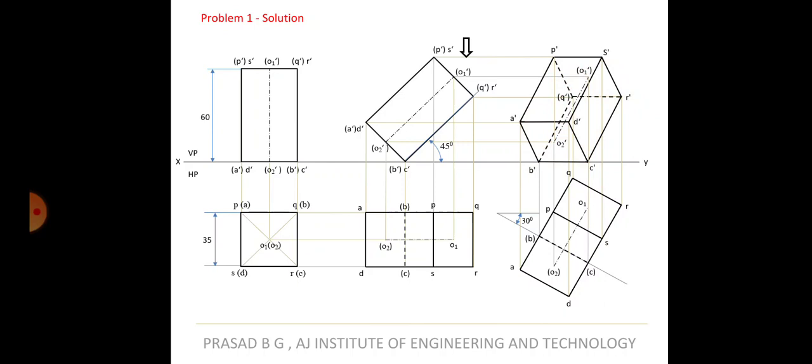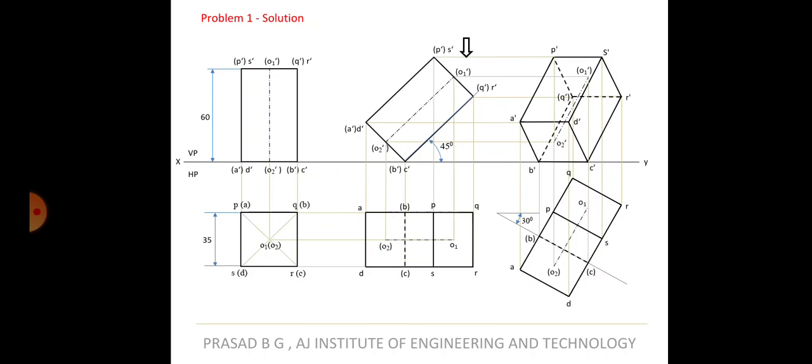Okay, joining the outer boundary first, identifying what is visible, base or top. If base is visible, top will be hidden. If top is visible, base will be hidden. Simple as that. I hope you have understood this particular problem, and I expect you to do this in the sketchbook also. So we will take the next problem also, which is a similar problem.